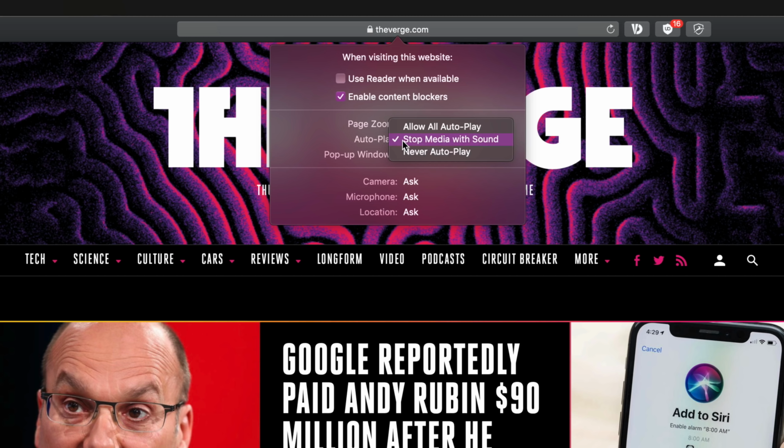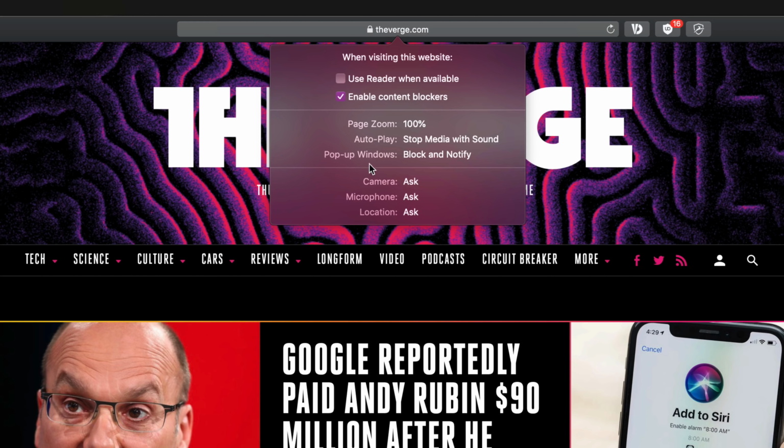Now, by default, everything is set to stop media with sound, but everything else can autoplay in the background. But if there's a website that's constantly streaming video in multiple places that's hogging all your bandwidth, you can just say never autoplay. And the web page will not autoplay videos. That website, the domain, will not be allowed to autoplay videos until you press play. Pretty dang cool. Conversely, if there's a website like YouTube where you want things to always autoplay, you can press allow autoplay, and that will always allow things to work.